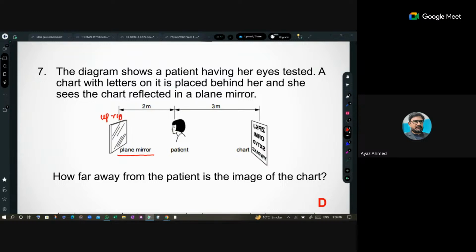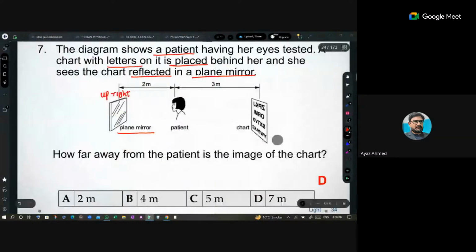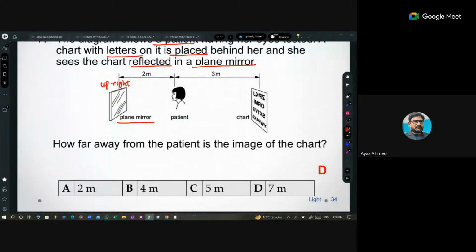Now, the question is: the diagram shows a patient having her eyes tested, with the chart of letters placed behind her, and she sees the chart reflected in the plane mirror. How far from the patient is the image of the chart? Although the option is D, I would like to explain this.